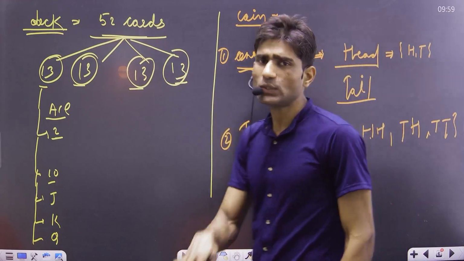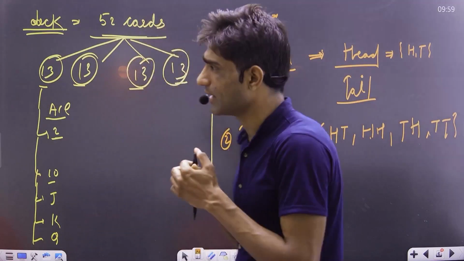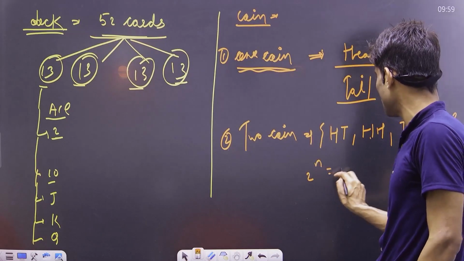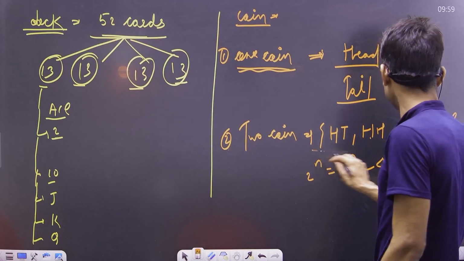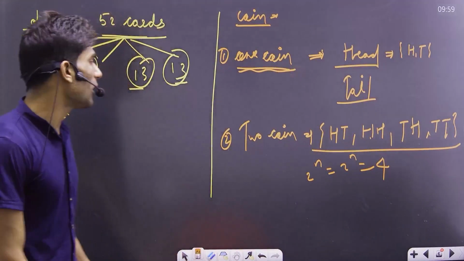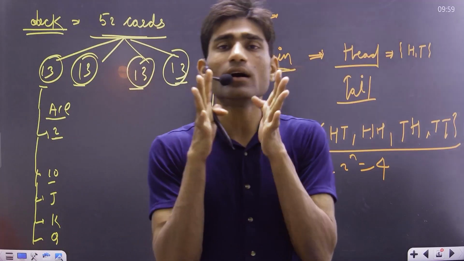if we toss 2 coins, we get the possible outcomes 2 raised to n, that means 2 raised to 2 possible outcomes we have here. 2 raised to 2 means 4. Now count all the outcomes we have: total number of outcomes is 4 here. So when we toss 2 coins, we get 4 outcomes.